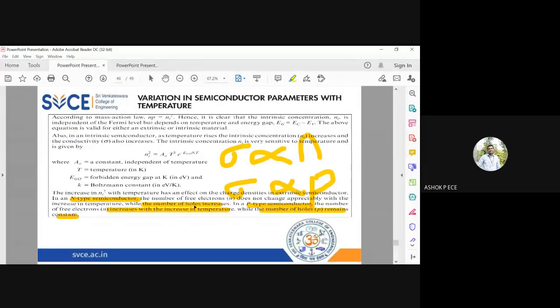So in either case, what is the advantage for us? When the number of particles increases, the conductivity is going to increase. The sigma value is going to be very, very high. So the temperature has an indirect impact on the carrier concentration and the conductivity of semiconductors. A very important observation.